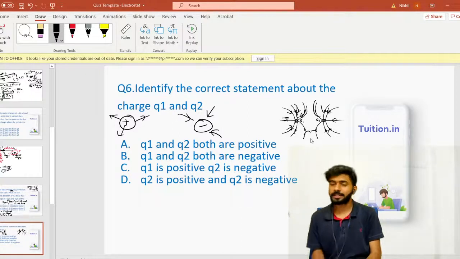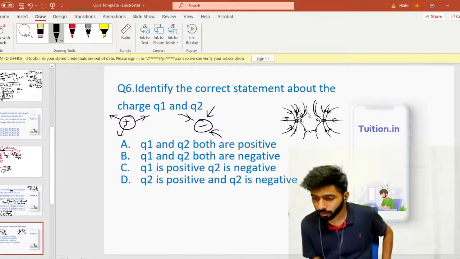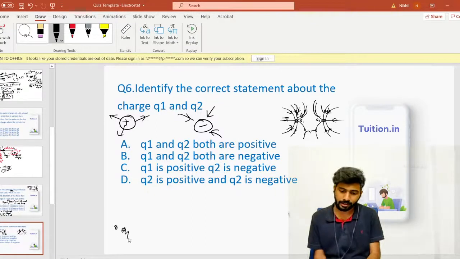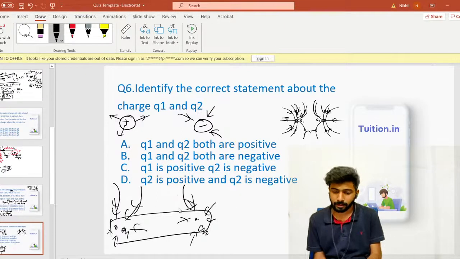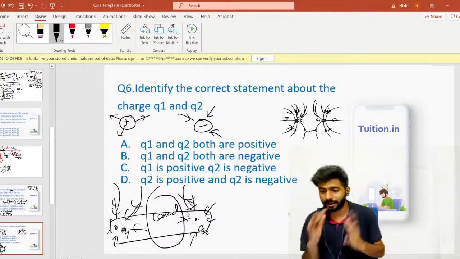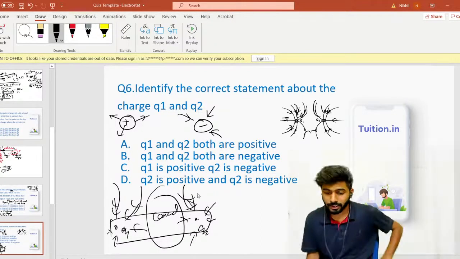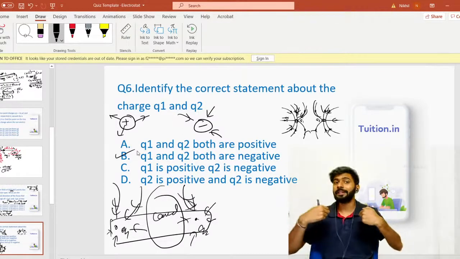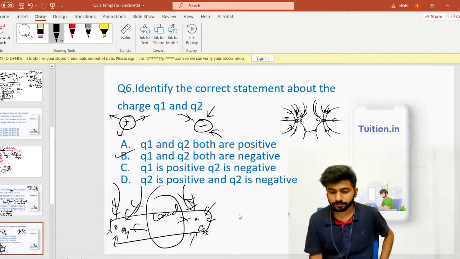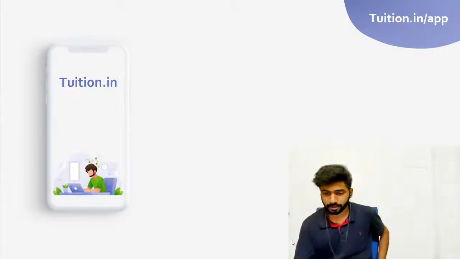Now, why they are curved is a different thing. They are curved because they are placed towards each other. If I only had a Q1 here, then field lines would actually look like this. They would be like straight lines. If I only had Q2, then it would come like this. But if I bring these two close, then these lines will become curved, because some of these lines in this area have to cancel, because of common charges, right? They will have to leave some empty space. That's why Q1 and Q2 are both negative, because I don't know about their magnitudes, but both of them are attracting field lines. So in that case, both have to be negative. Pretty simple. Let's go on to question number 7 now.